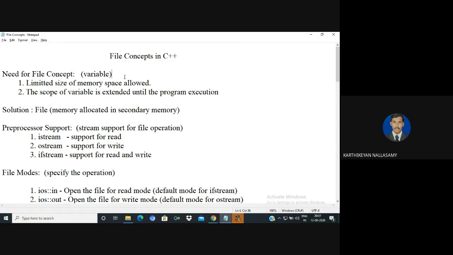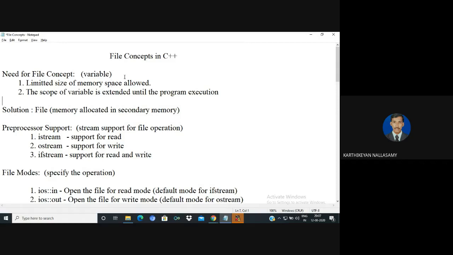So for this kind of application, if you want to store some information for the future in a secondary memory, in this situation the concept of a variable is not enough to store it. So in this situation, we go with the concept of a file. By using files, we store the values in secondary memory, not in primary memory.